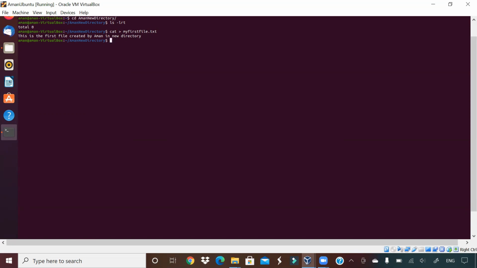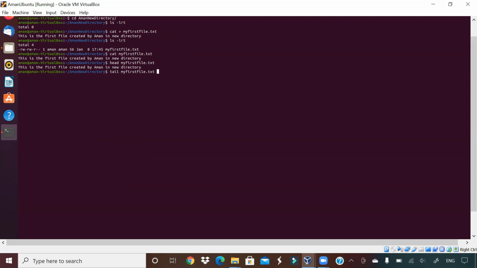Now one file has been created in this directory, guys. ls -lrt, you will see one file, my first file.txt. If I want to see the content of this file, just say cat my first file. It will print the content of that file. If you want to see just a few lines of the file, you can say head my first file. Here we don't have many lines in the file, otherwise it will show you the head and tail of the file, 10 lines or so. Tail my first file. Here head and tail are the same because the file is small.